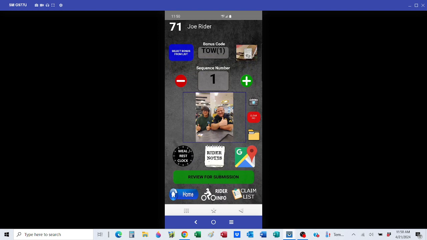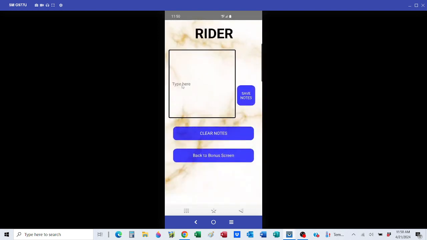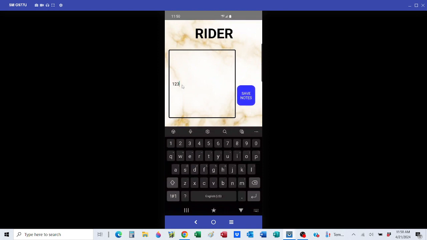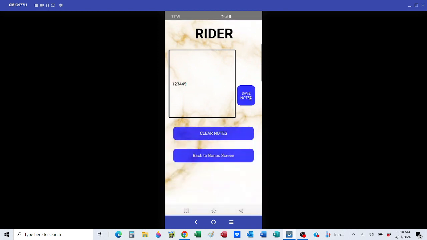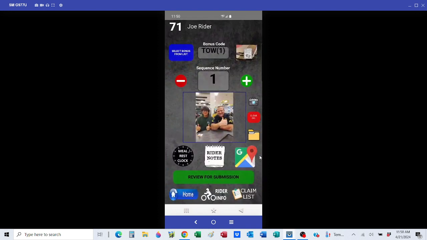For the very first bonus, remember in the rider notes to put your starting odometer, whatever that is. Remember to click Save Notes. It'll say saved if it's saved, okay? So do not leave that screen until it says saved. And then go back to the bonus screen.